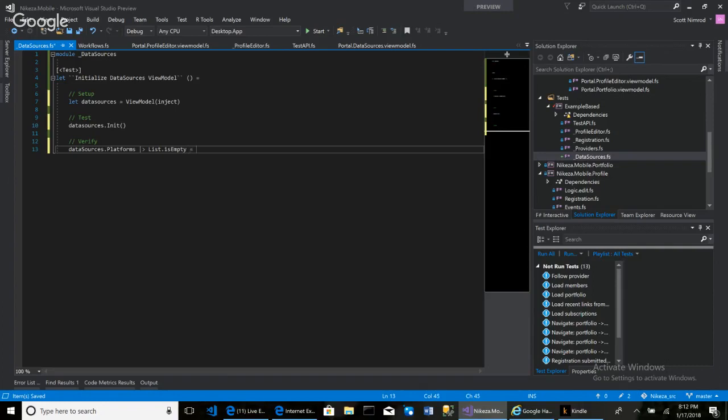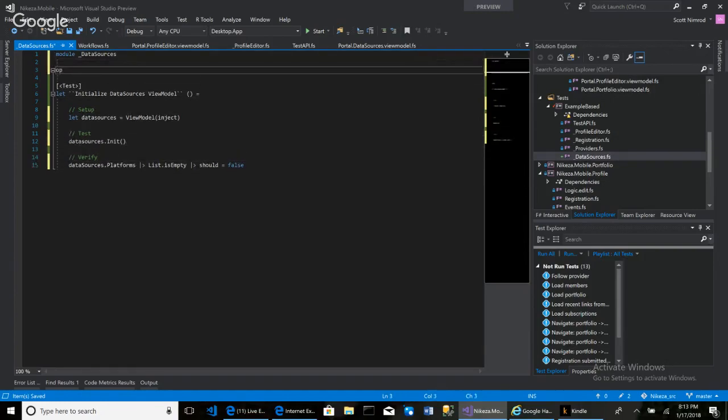We could say equals false. And what we say, list dot empty should equal false, which means that we need to import FsUnit. Should equal false, I think that's a way. Should, oh yeah, should is a function, so it should be lowercase, I think.